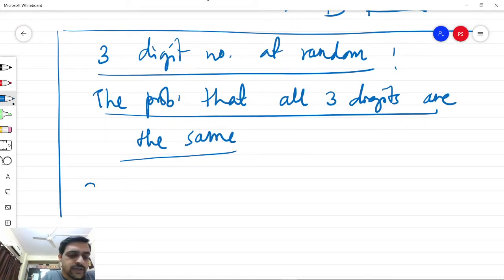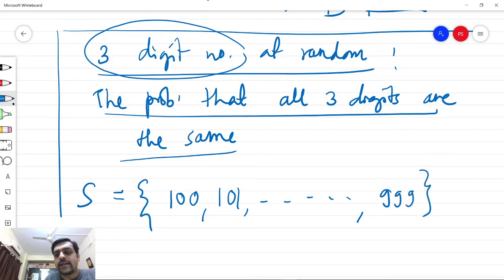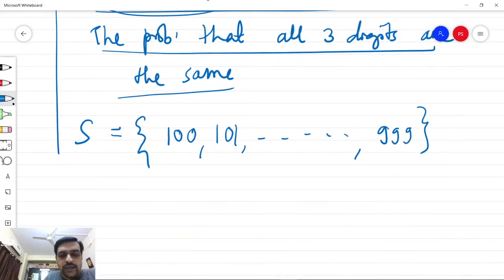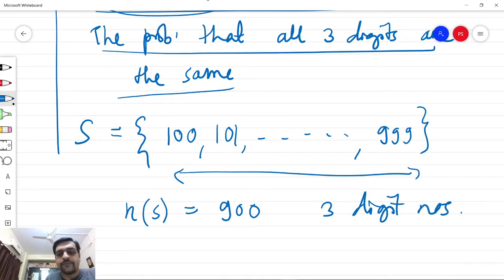So let us first create the sample space which includes all the 3-digit numbers which can be chosen. The smallest 3-digit number is 100, then we have 101 and so on, and the largest 3-digit number is 999. So we can count these numbers and find that n of S in this case is 900. So there are in all 900 3-digit numbers possible.